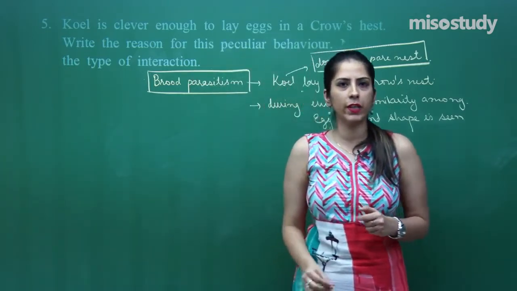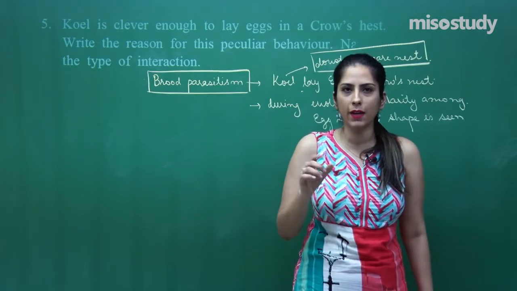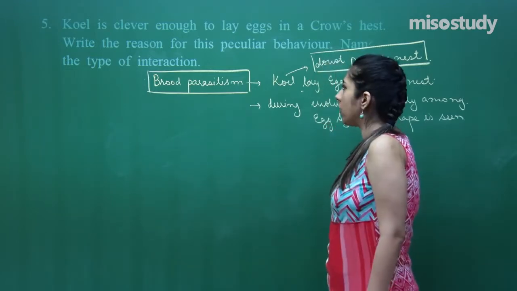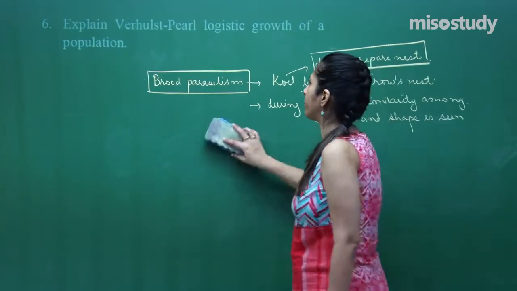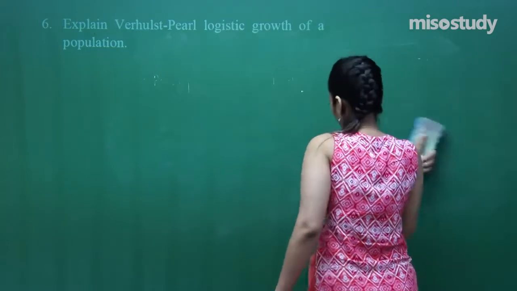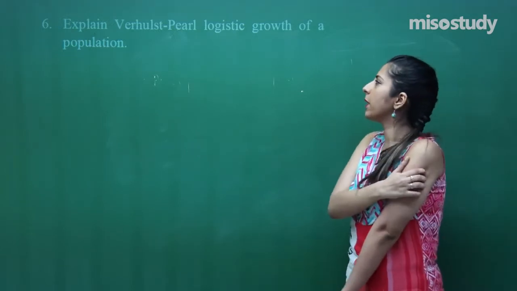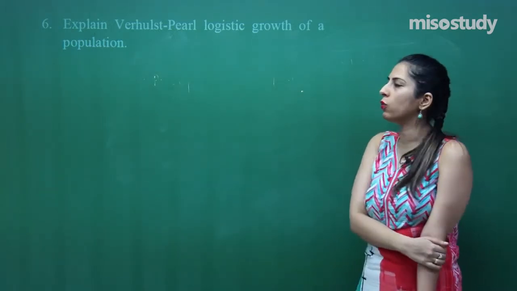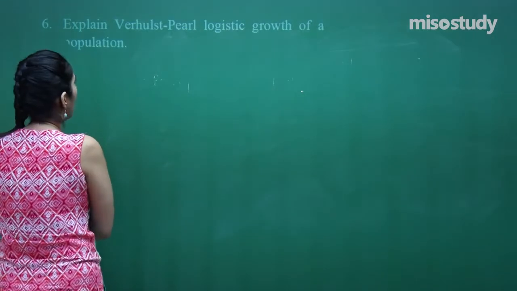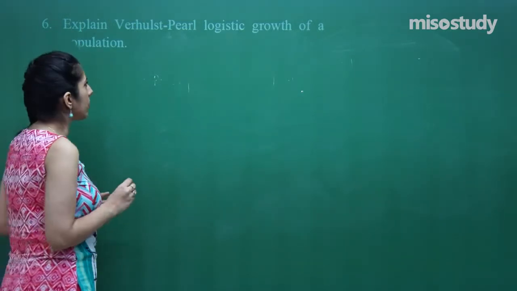This is how you have to attempt. And when they are asking about the interaction, in this case it is called parasitism. And which parasitism? That is brood parasitism. Now, let us move on to the next question, the 6th question. The 6th question is again of 2 marks. Explain Verhulst-Pearl logistic growth of a population. Very direct question, very easy also. Verhulst-Pearl logistic growth equation. Now, listen to the things carefully.